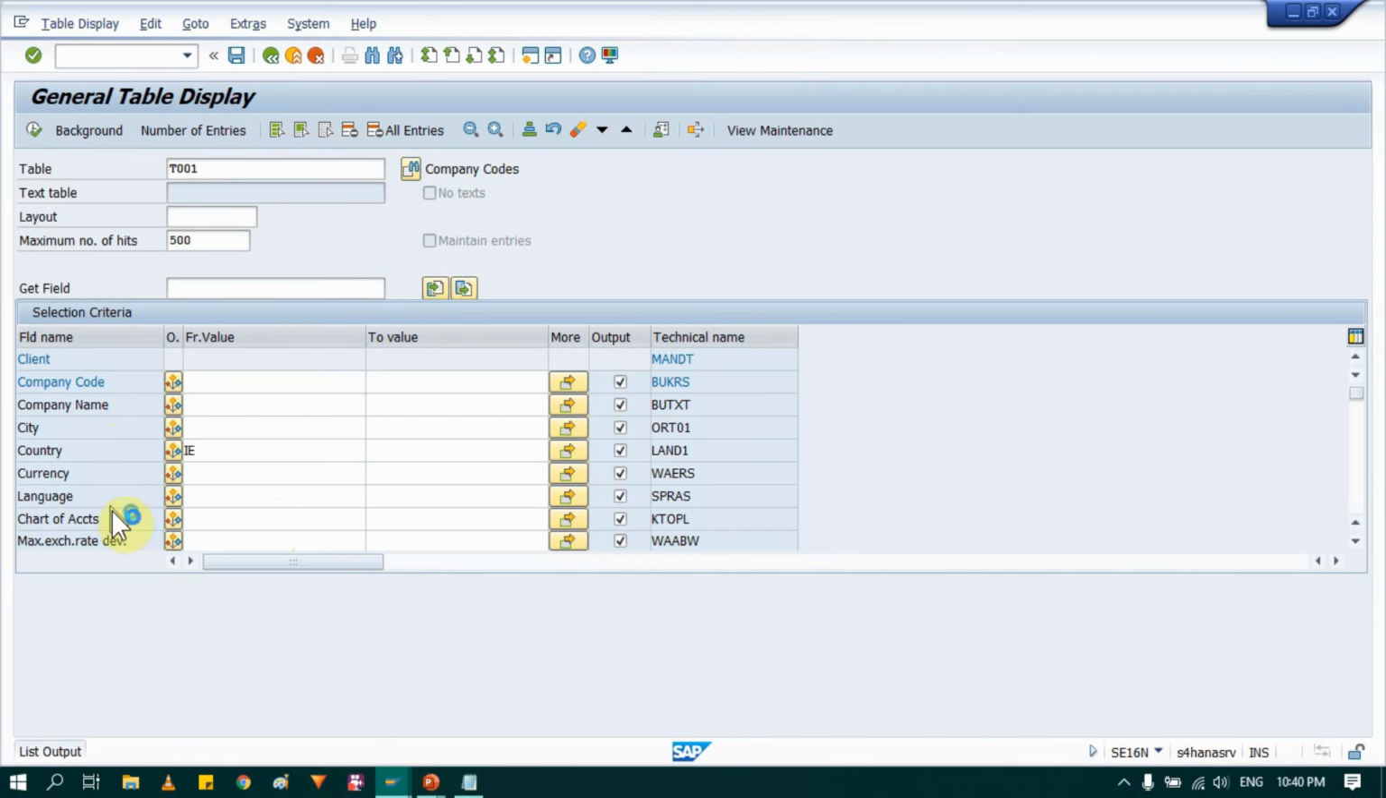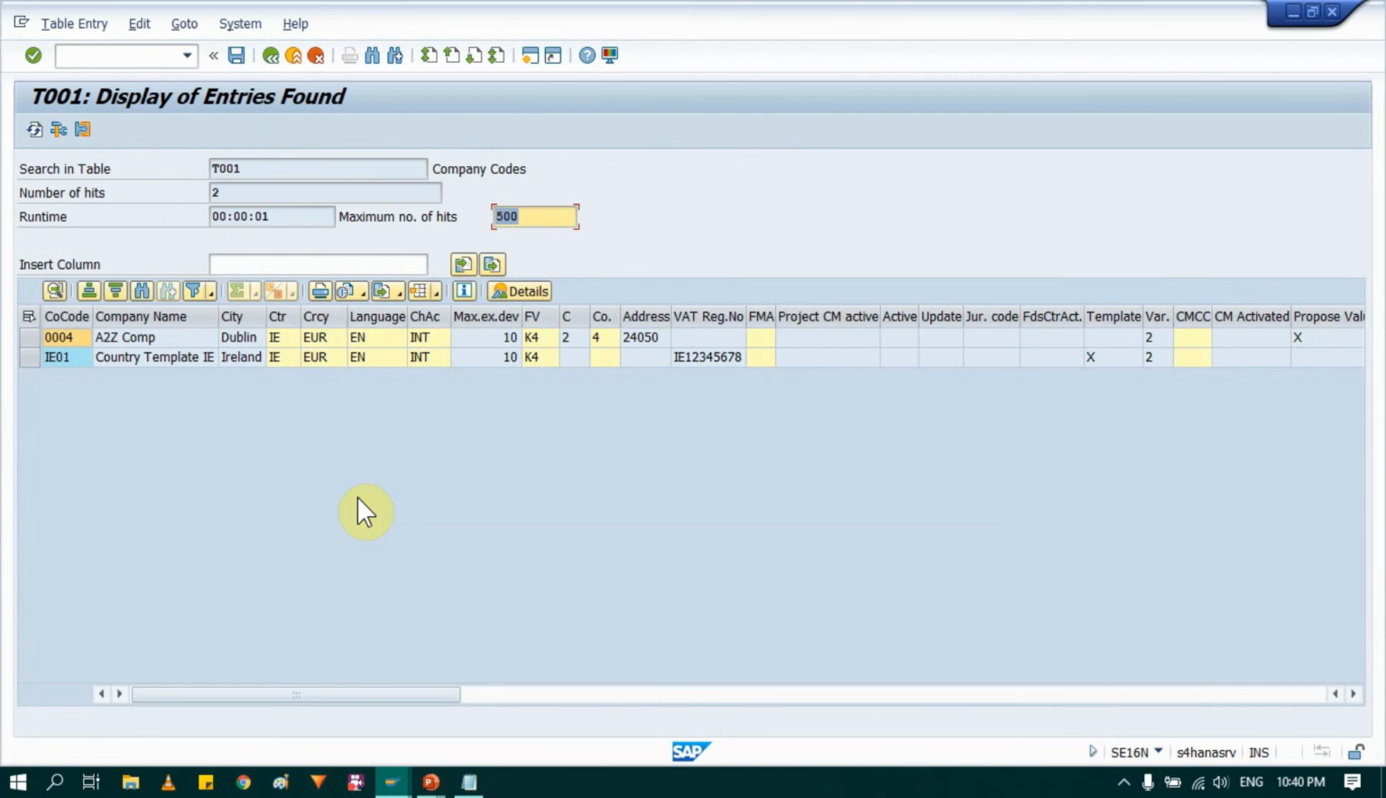So through tables we can apply various filters as per their currency or whatever tabs or fields are there. That's why tables are very important in SAP, and we must know the table for each document, process, or thing. So see, there are two companies that exist in this system within the IE country code. So that's how tables help us.